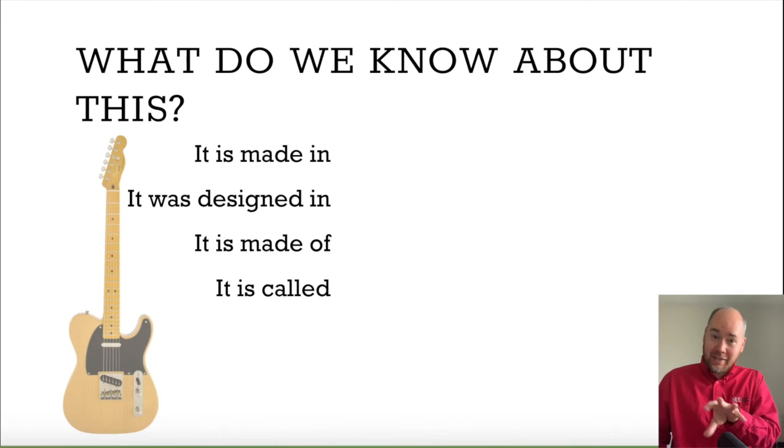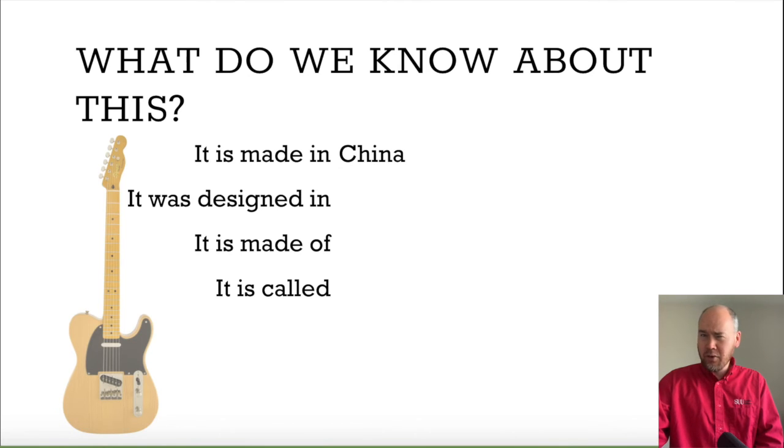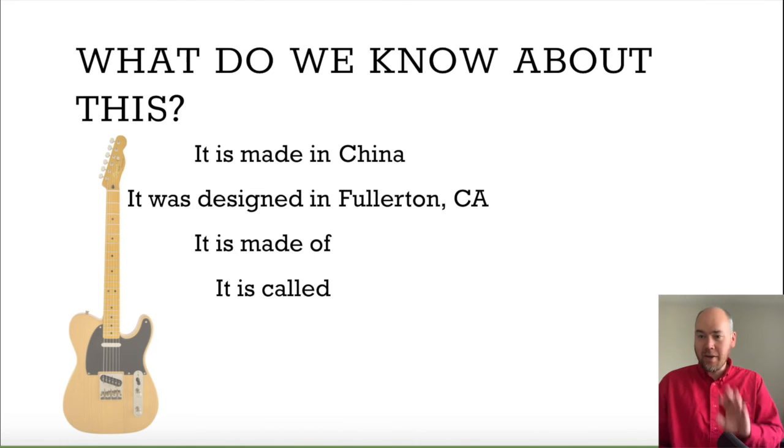If we are talking about this guitar, we probably care about it. We don't care about the people who made it. We don't care about the people who designed it. We really just care about it. So we might start our sentences like this. It is made in China, right? We don't really care who made it, right? It would sound strange to say people in China made this guitar. I mean, okay, that's true, but I don't care about them as much as the guitar. So it was designed in Fullerton, California, and the person who designed it is pretty famous, but we're not talking about him, we're talking about the guitar. So I'm going to say it was designed and then not mention that person.